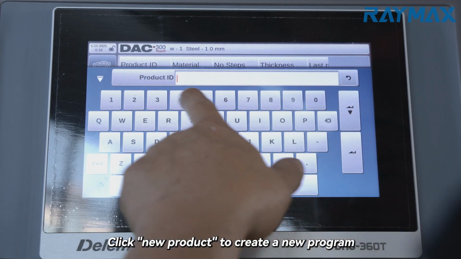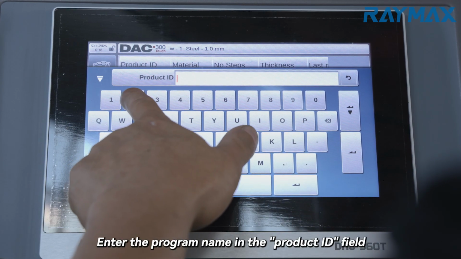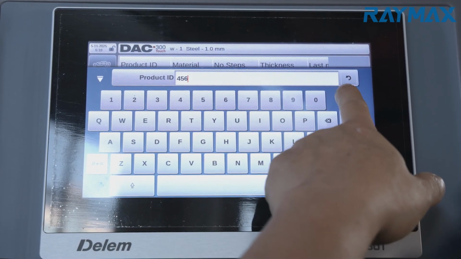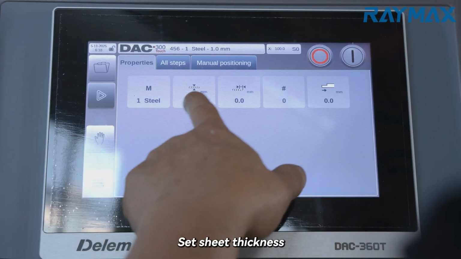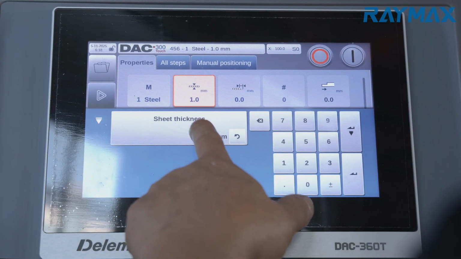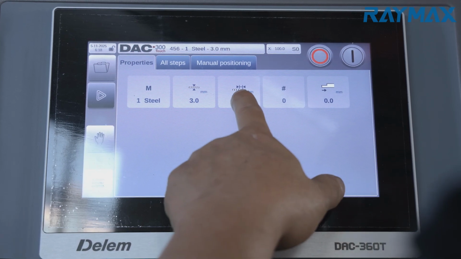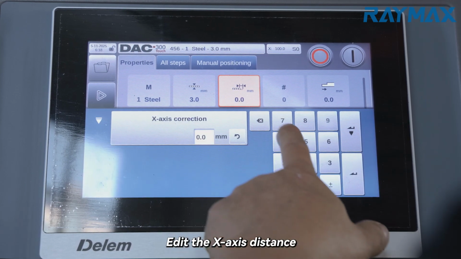Click New Product to create a new program. Enter the program name in the Product ID field. Set sheet thickness. Edit the x-axis distance.